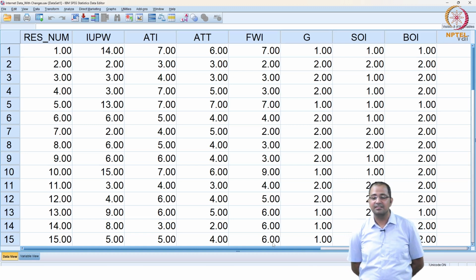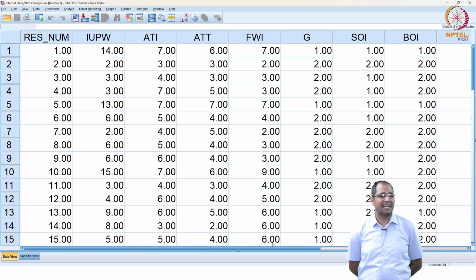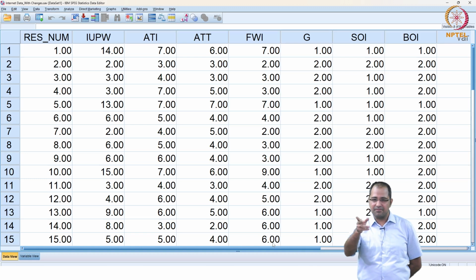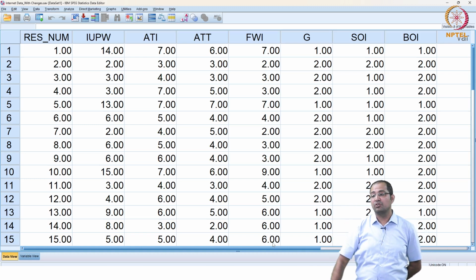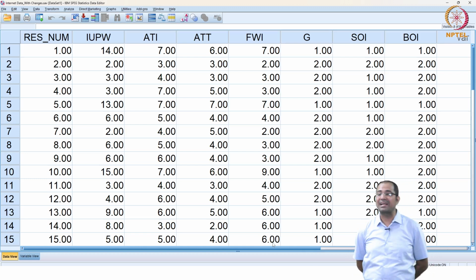But it is categorical. Sorry? Internet usage in hours per week is not categorical. Categorical are generally nominal variables which have either two categories, three categories. So internet usage in hours per week is a continuous variable. It's a ratio variable. So how can we use cross tab?